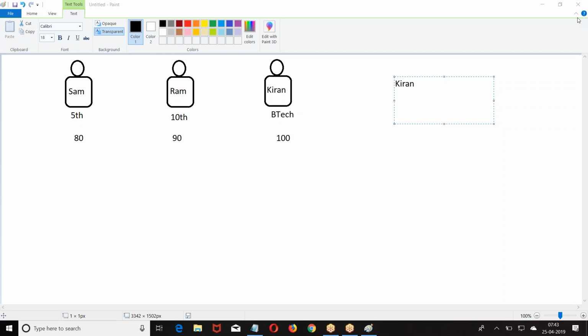Now what is this guy? Structure-oriented program. You give 200, I'll give you a ticket. I am a corporator, good. Give me 200, I'll give you a ticket. I am an MLA, good. Give me 200, I'll give you a ticket. I am not worried about who you are. Give me the input, I'll give you the output.